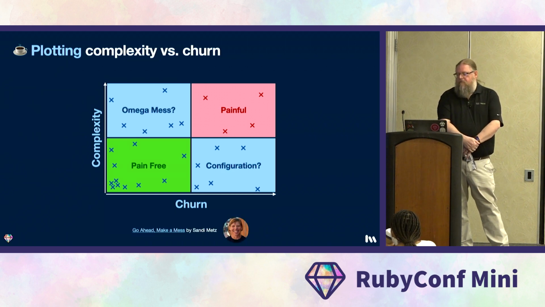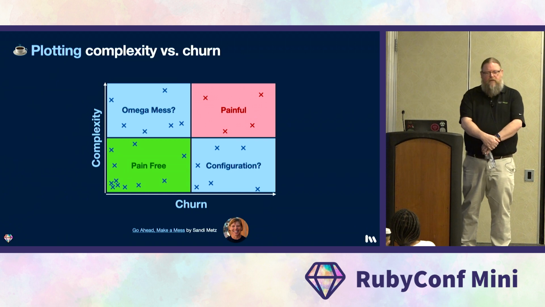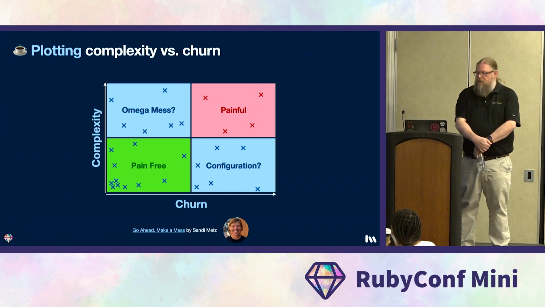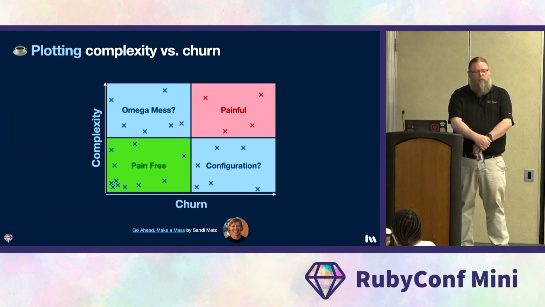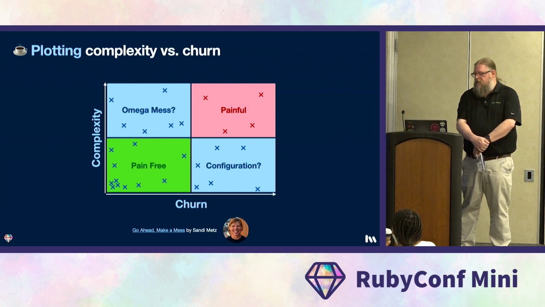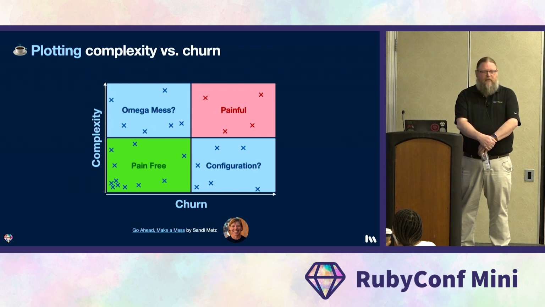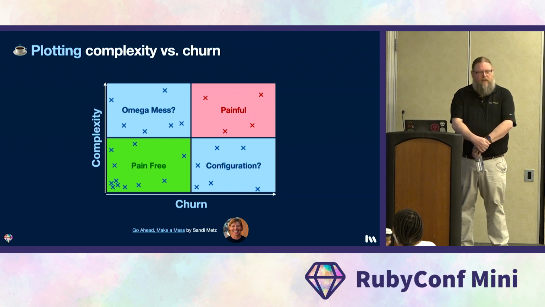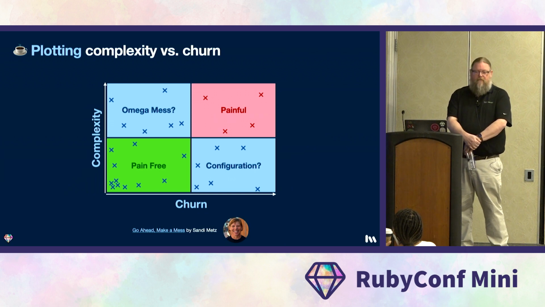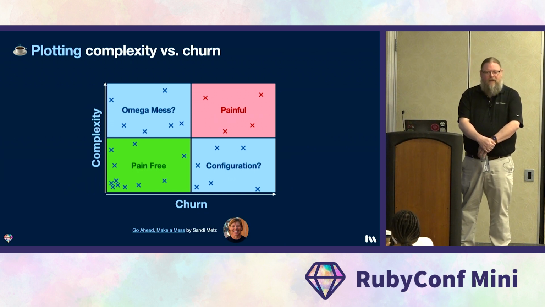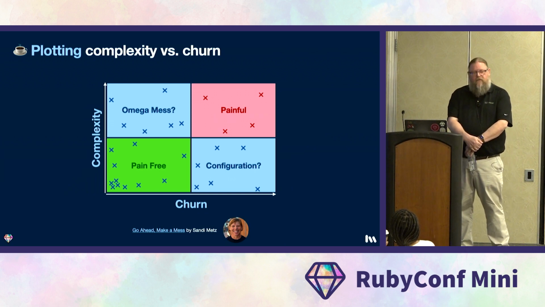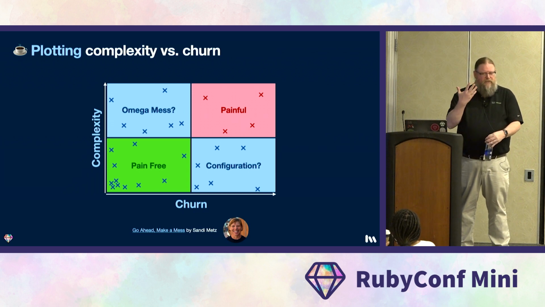And finally, in the upper left are the high complexity files that rarely change. Now, these are what Sandy Metz refers to as omega messes. An omega mess is a file that has a big, scary algorithm in it that really never needs to change. And that's Sandy's advice: don't change it. Leave it alone. It's not causing you any continued pain because there's no churn on the file.